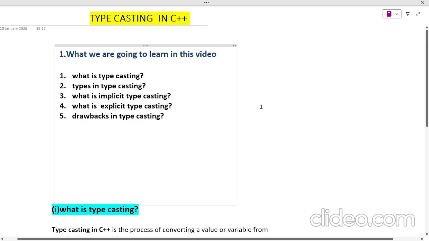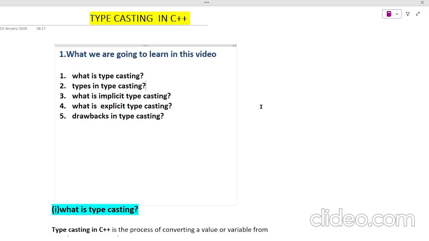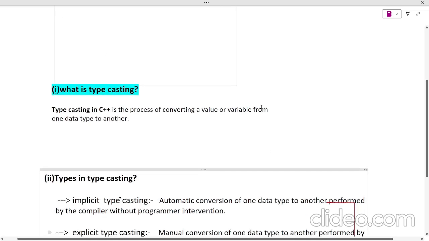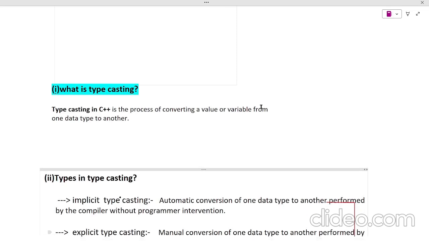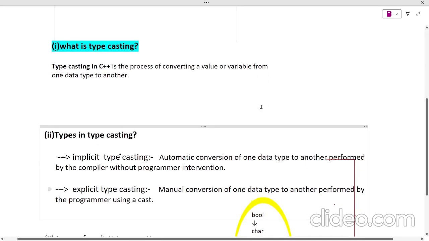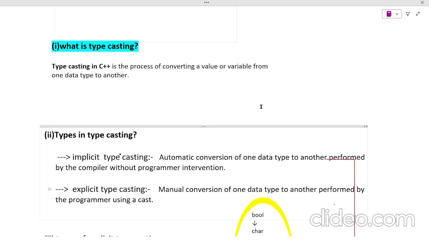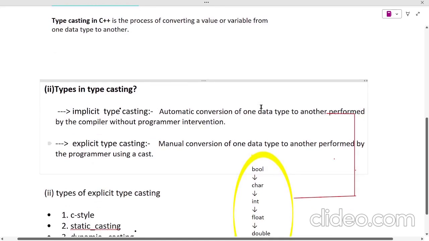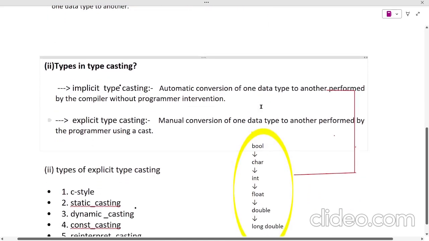What we are going to learn in this video: what is typecasting, types of typecasting, what is implicit typecasting, what is explicit typecasting, and drawbacks of typecasting. The first one is, what is typecasting? Typecasting is a mechanism for converting one data type to another data type. For example, integer to double, double to float, float to character, whatever it may be. The second one is its types: implicit typecasting and explicit typecasting.